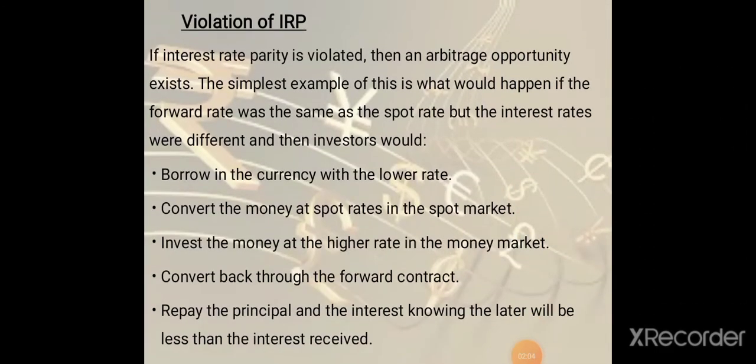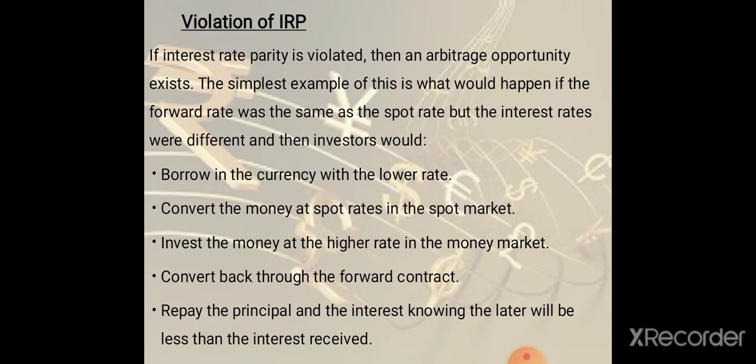Next is violation of IRP. If the IRP theory is violated, then the investor will have an arbitrage opportunity and there is a chance of making profit. Let us see how the investor will make the profit.